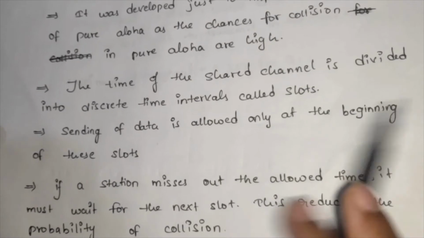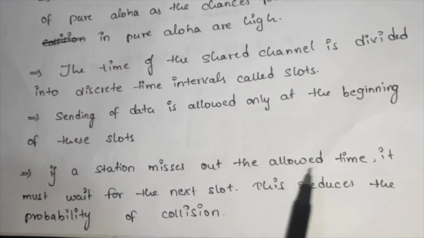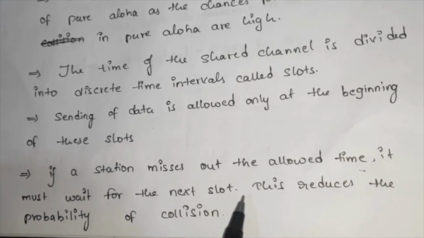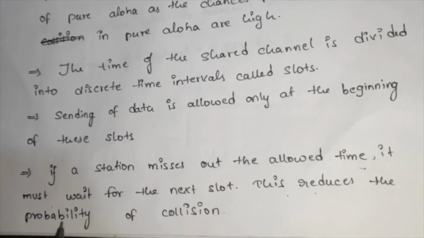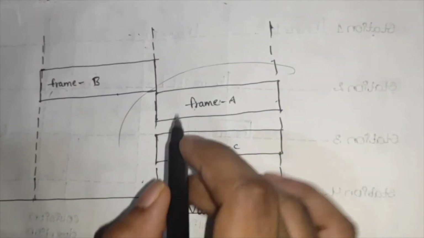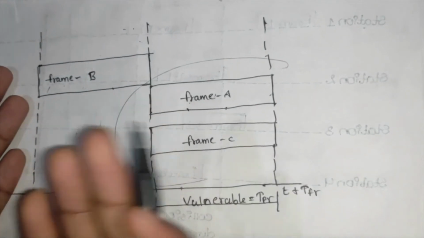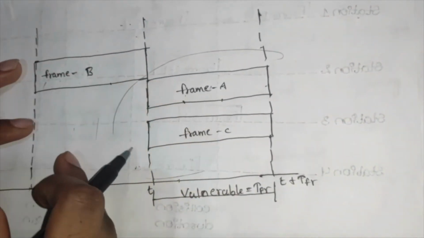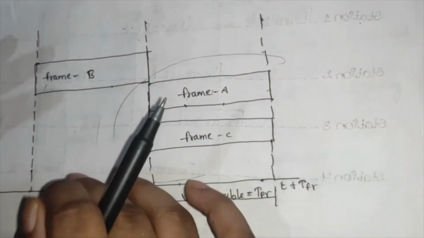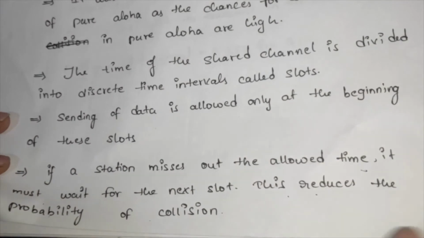Let's talk afterwards. So if a station missed out its allocated time, it must wait for the next slot. This reduces the probability of a collision. So we have seen this just now. If frame A is ready in between, even though it is ready, we can't start it from the middle; it should wait for the next slot. So the next slot is this. By this we can reduce the collisions.